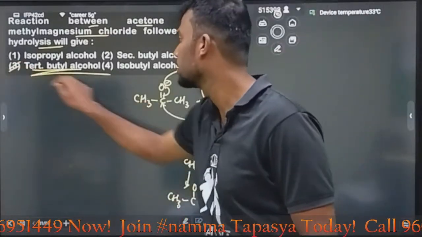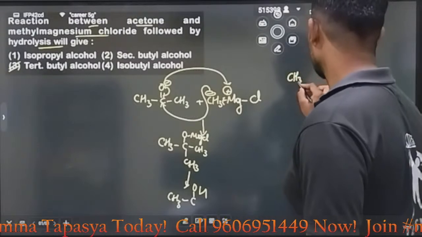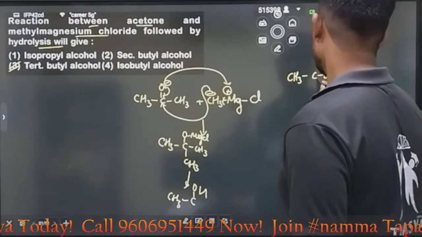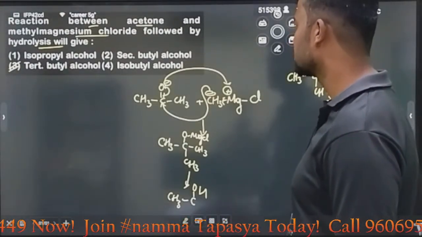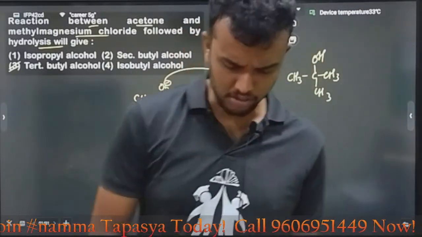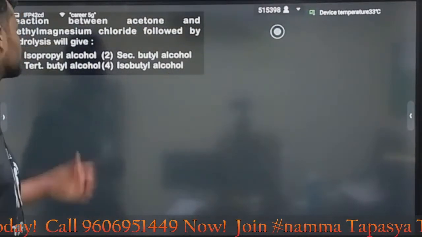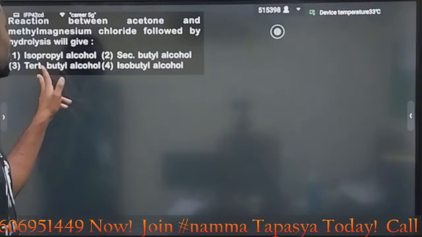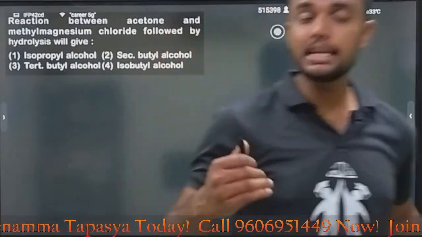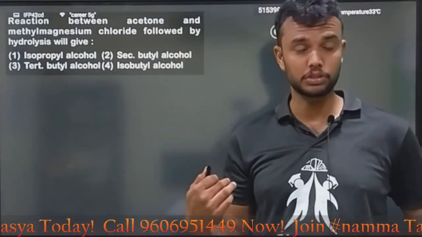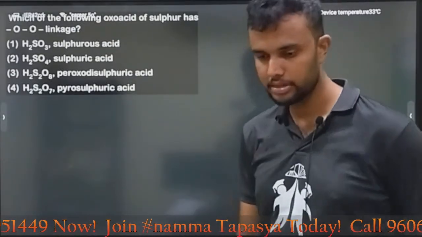No, it is not the tertiary butyl. Why, sir? Look here guys. Everybody look here. I will write the product here. CH3, C, CH3, CH3OH. Yes, obviously it is a tertiary. Write the tertiary one, then you will be clear. Because you can't write an isopropyl. Actually, no, not tertiary butyl. It is an isobutyl. Because in the case of the tertiary, you need to consider the methyl substitution. But isobutyl, answer is option D. Okay, think about that.